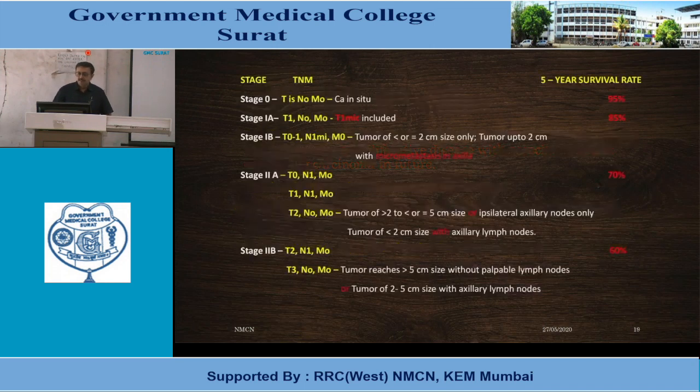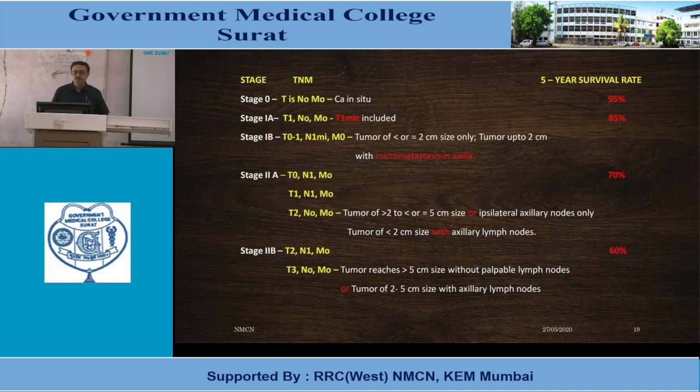Broadly, we will look at stage according to 5-year survival rate. This TNM is now classified into various stages. Breast carcinoma is staged as stage 0, 1A, 1B, 2A, 2B, 3A, 3B, 3C, and stage 4.